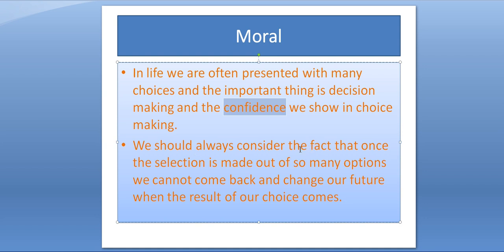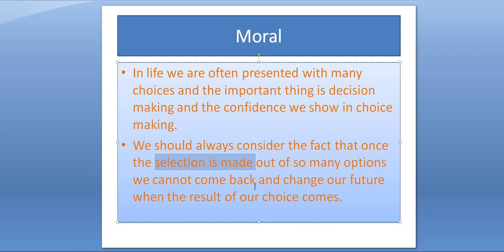So we should always think about the fact that once the selection is made, once we have chosen something, okay, because we had so many options, and out of those options we selected one thing, then that thing will take us to our future.